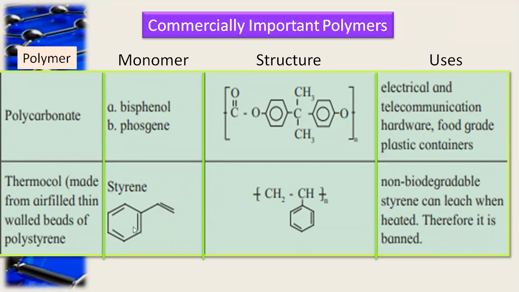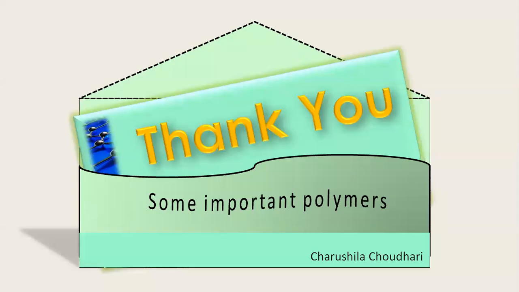The monomer used for the preparation of thermocol is styrene. Thermocol is a non-biodegradable polymer, and styrene can leach when heated, and therefore it is banned. So now you have seen these important examples of commercially used polymers.